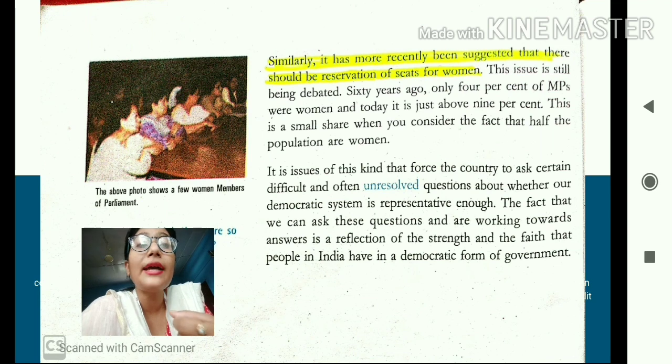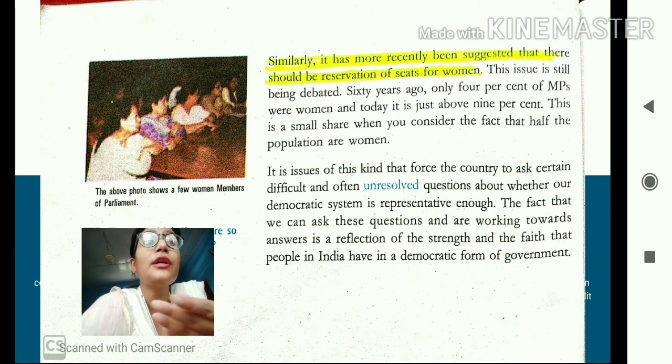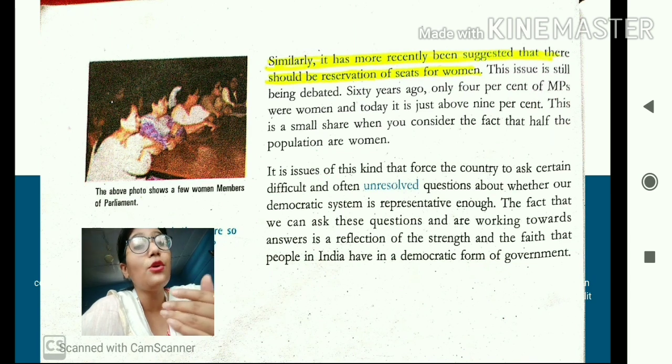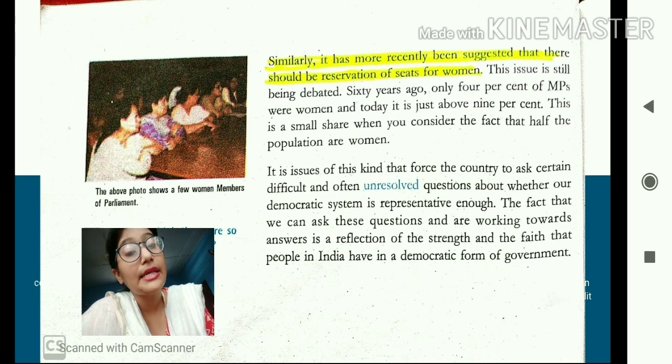But students, the fact that we are able to ask these questions and the fact that we are working towards changing this scenario reflects the faith that we have in a democratic form of government. Today, that we are asking this question and that we are thinking of making this change itself reflects the idea that we have some kind of trust in the democratic form of government.